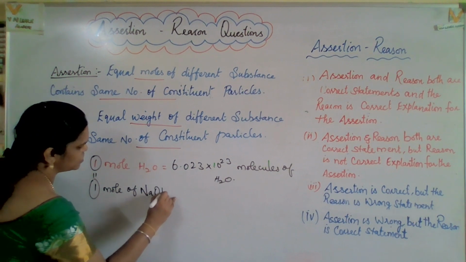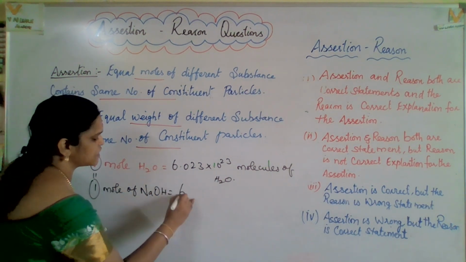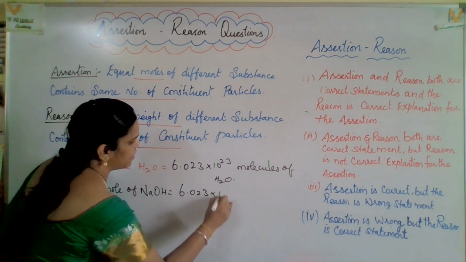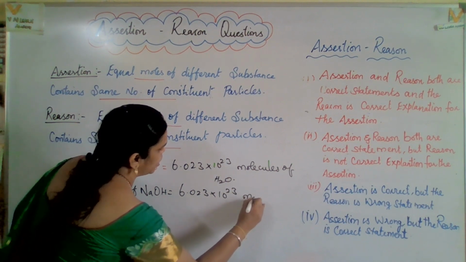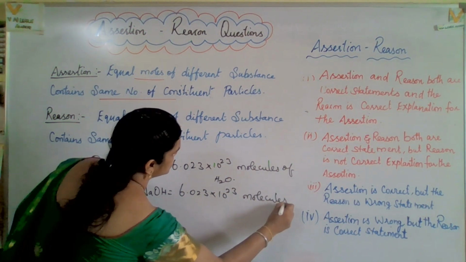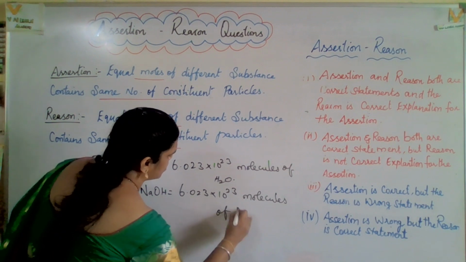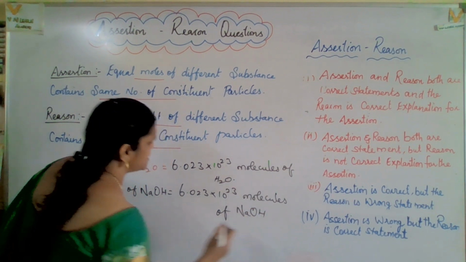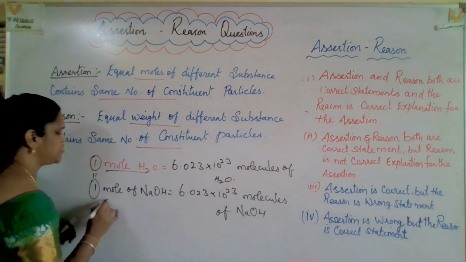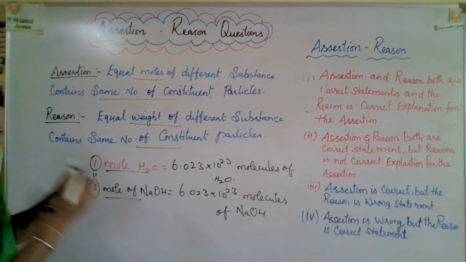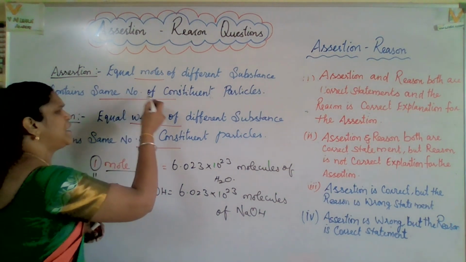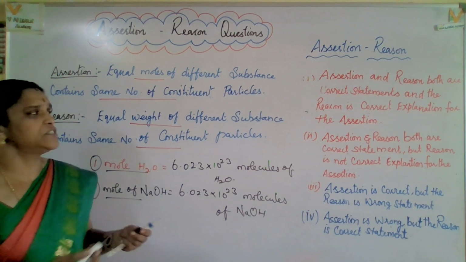This also has 6.023 into 10 to the power of 23 molecules of sodium hydroxide.